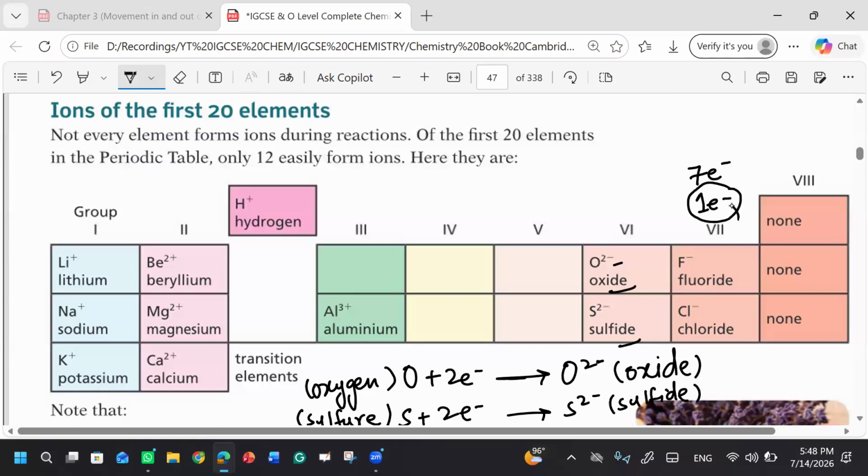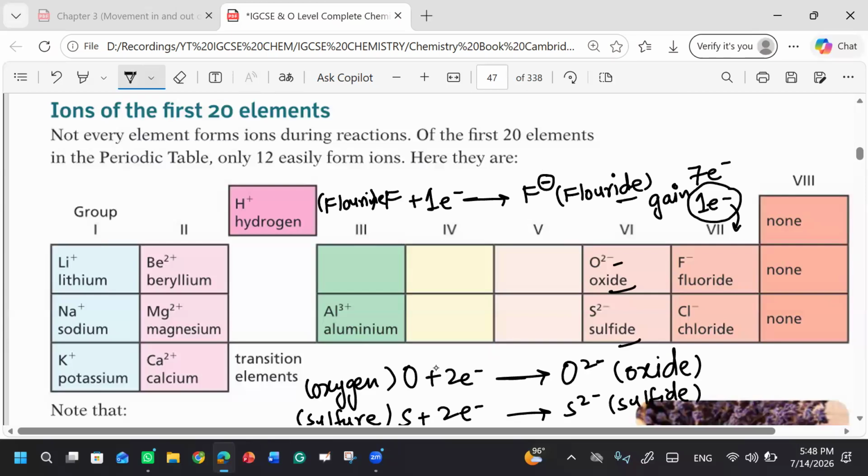Okay, so when they gain an electron, what will be the charge? Take fluorine. It has gained one electron, so the apparent charge will be minus, a negative charge, right? And this will be known as fluoride. You will not say fluorine. The neutral atom will be known as fluorine, but once it gains an electron, it will be known as fluoride.